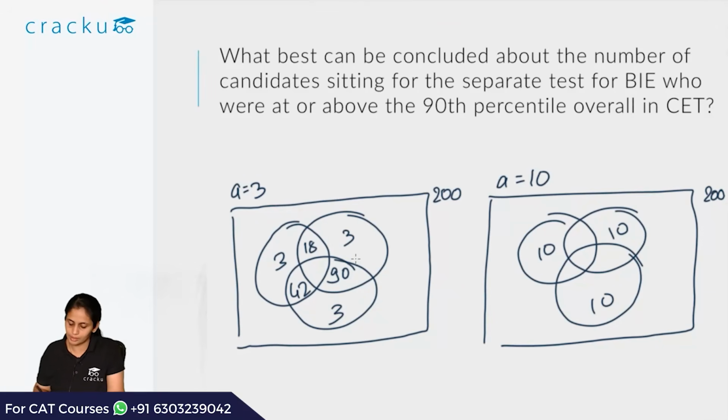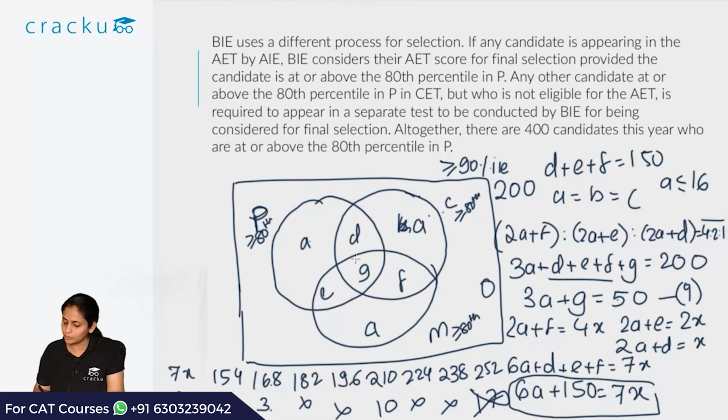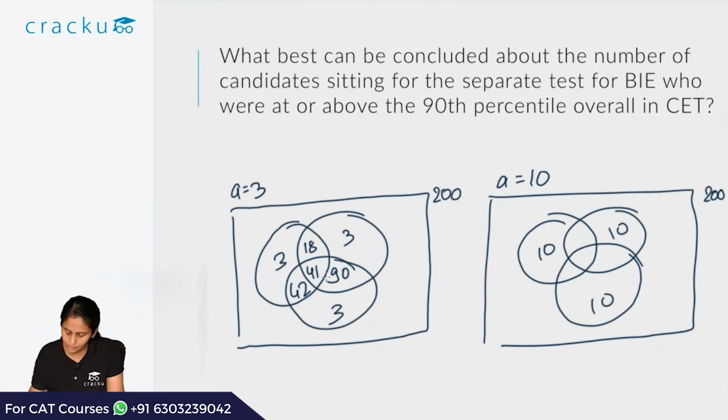So this is the sum that we have. And 3a plus g is equal to 50. So 3a is 9, so g will essentially be 41. This is the Venn diagram we have in this case.